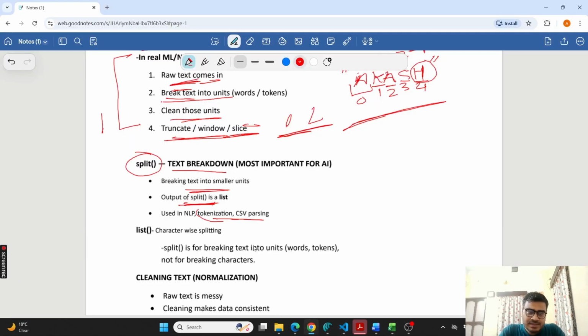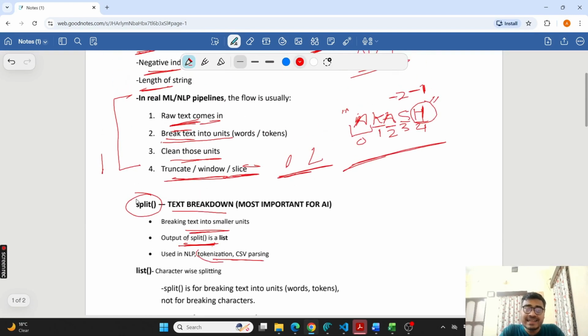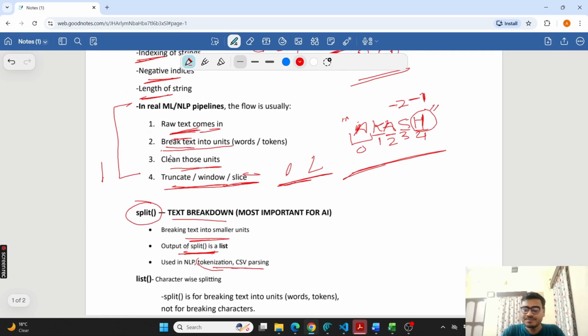So this is your list. Basically, if you want to separate each and every character, you can use list. Now next is cleaning text. That's your next step. Cleaning text.